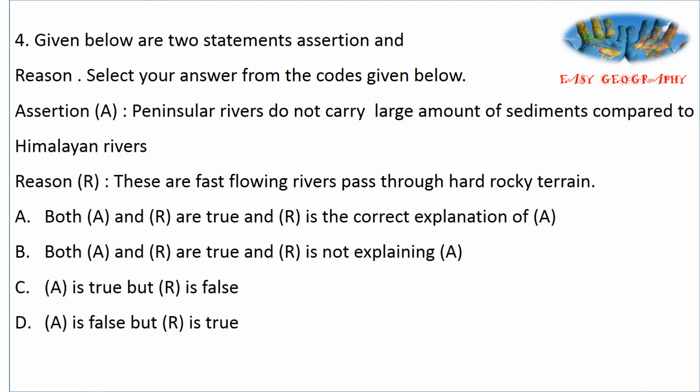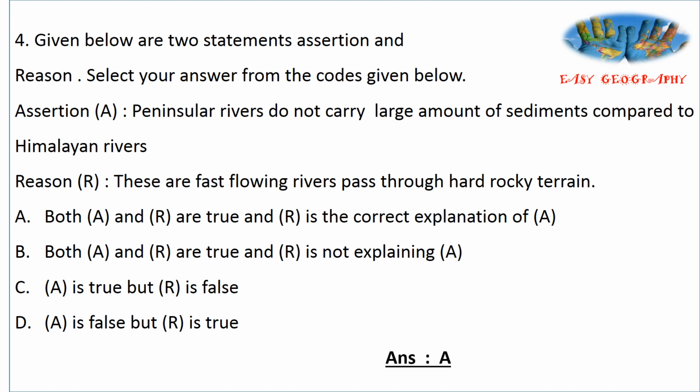Question. Given below are two statements, assertion and reason. Select your answer from the codes given below. Assertion: peninsular rivers do not carry a large amount of sediments compared to Himalayan rivers. Reason: these are fast flowing rivers that pass through hard rocky terrain. Options: A, both A and R are correct and R is the correct explanation. Option B, both A and R are true, but R is not explaining A. Option C, A is true, R is false. Option D, A is false, R is true.